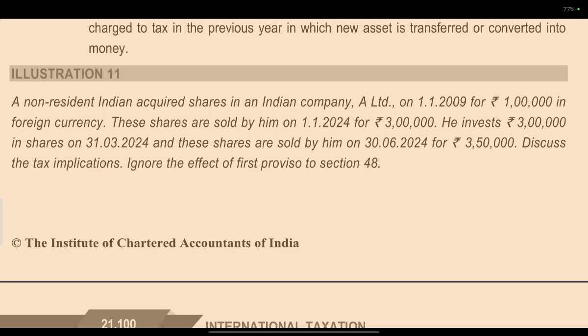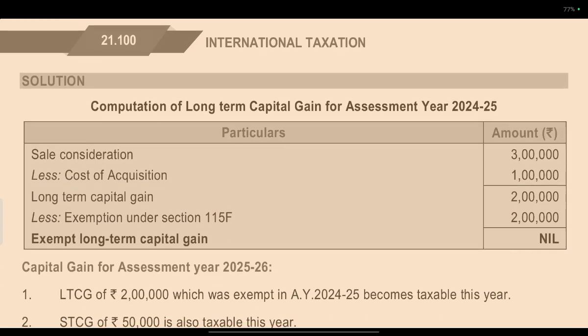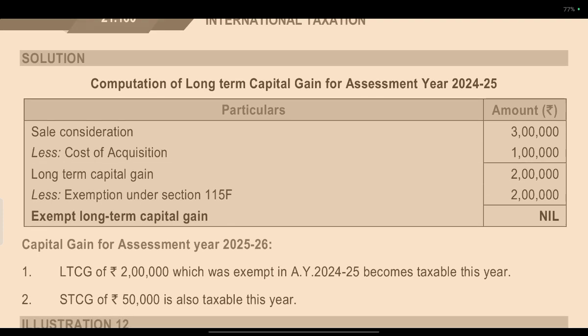Within 3 years, these shares are sold by him on 3624. So, invested and sold for 350,000. Discuss the tax implication. So, 1 lakh he sold for 3 lakhs. That is totally exempted. But when he sold for 350,000, the 50,000 goes to short term capital gain. That 3 lakhs which is sold will be applicable for long term capital gain for that 2 lakh rupees at 10 percent. So sale consideration 3 lakhs, cost of acquisition 1 lakh, 2 lakhs capital gain.